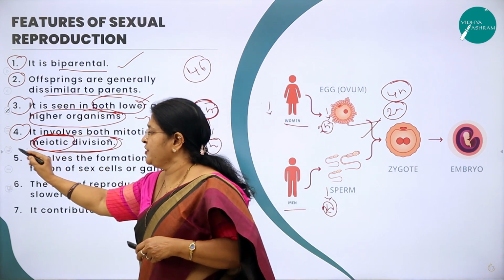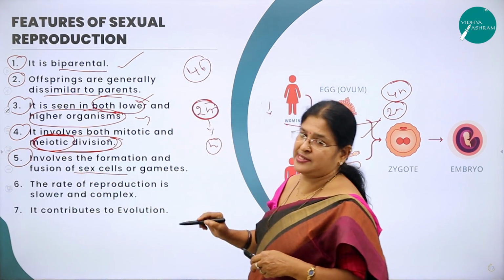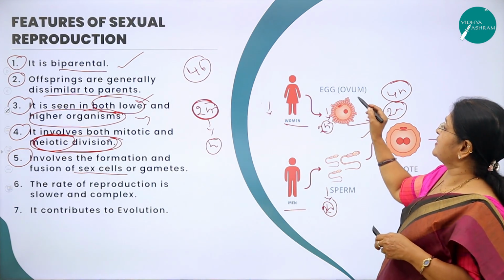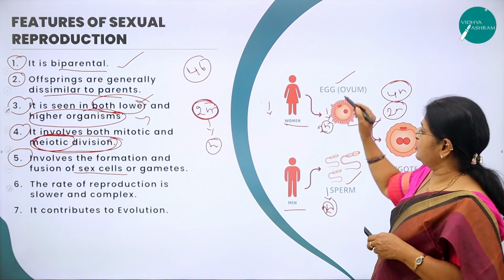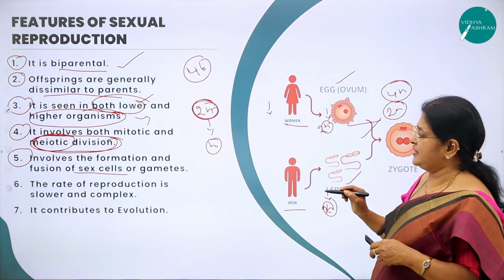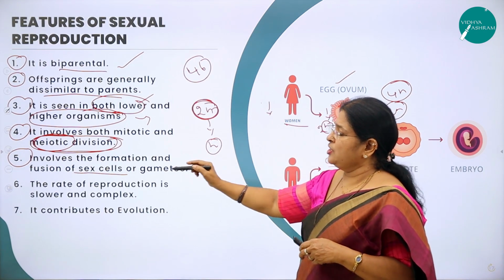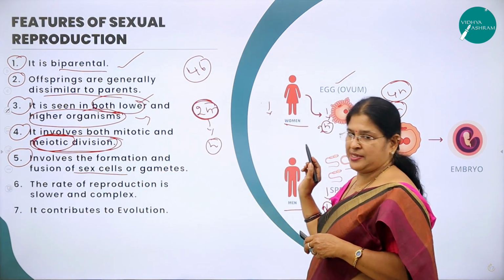Next very important feature, the fifth one, involves the formation and fusion of sex cells. As we saw in the picture here, the egg is a female sex cell and the sperm is a male sex cell. So it involves the formation and fusion of sex cells or gametes.